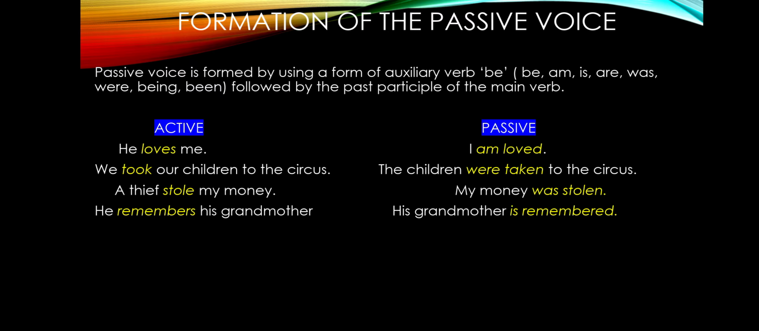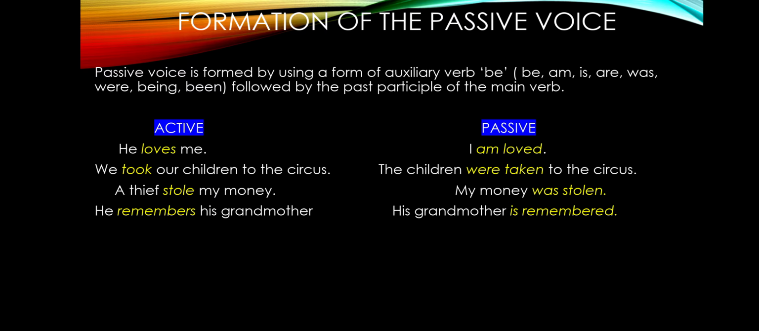Next one is formation of the passive voice. Passive voice is formed by using a form of the auxiliary verb be, like be, am, is, are, was, were, being, been, followed by the past participle of the main verb, the V3 form of the main verb. Let's see how we are going to transform. Active: he loves me. When we change it into passive, we will write: I am loved. I am loved.